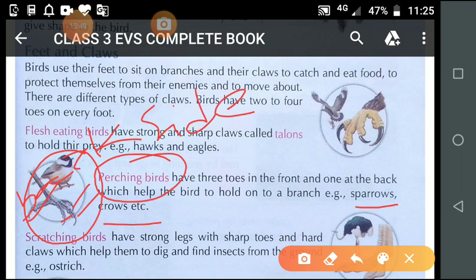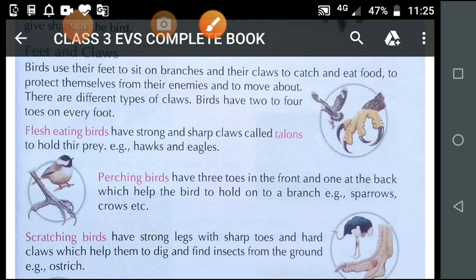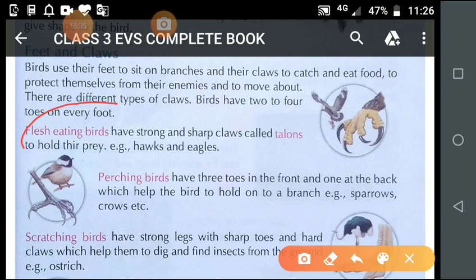Now we will study flesh eating birds. This part we will study now. What are the examples of flesh eating birds?